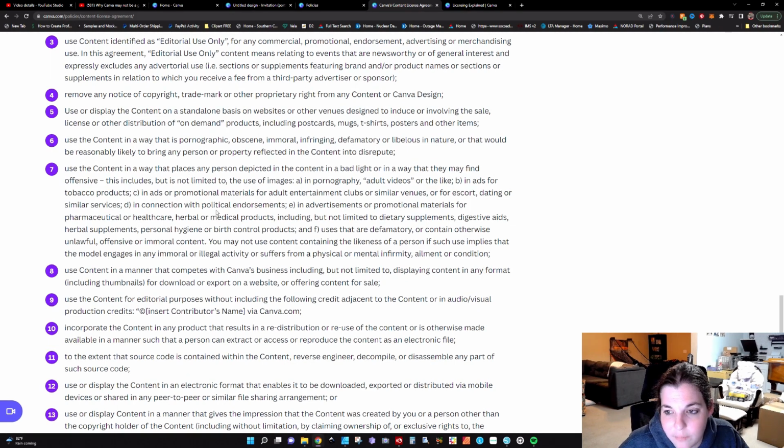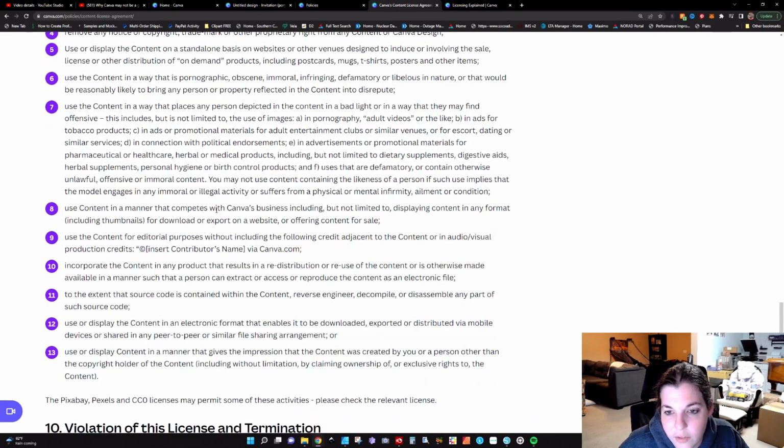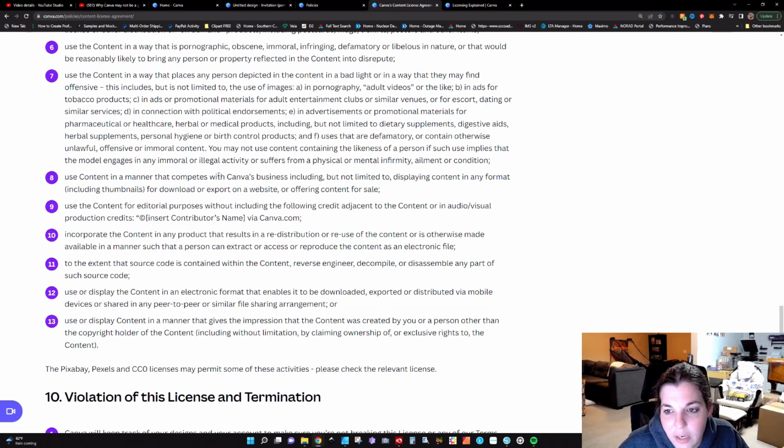So this comes to people content. Use the content in a manner that competes with Canva's business, including but not limited to displaying content in any format, including thumbnails for download or export on a website or offering content for sale. Use the content for editorial purposes without including credit. Incorporate the content in any product that results, this is the important one, in a redistribution or reuse of the content or is otherwise made available in a manner such that the person can extract or access or reproduce the content as an electronic file.